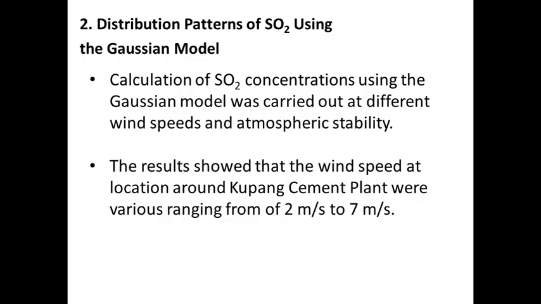Calculation of sulfur dioxide concentration using the Gaussian model was carried out at different wind speeds and atmospheric stability. The results showed that the wind speeds at locations around Kupang Cement Plant varied, ranging from 2 meters per second until 7 meters per second.